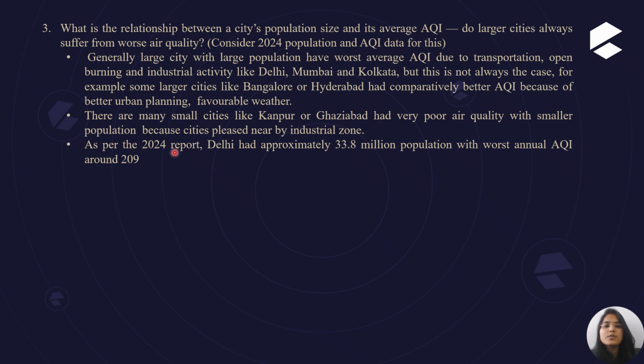As per the 2024 report, Delhi had approximately 33.8 million population with the worst annual AQI of around 209. So depending on industrial activity and transportation, the air quality will be worse, and better urban planning and favorable weather will give a better AQI level. So this depends on the activities.